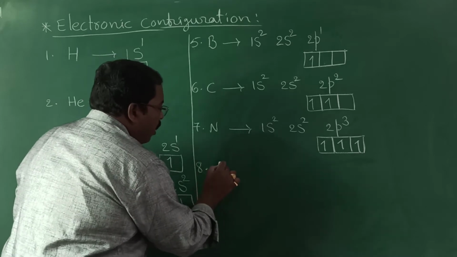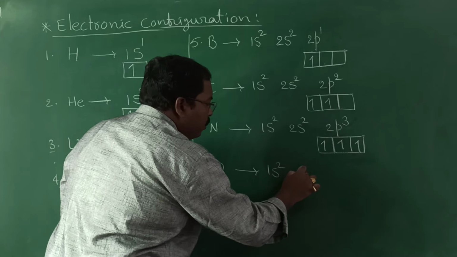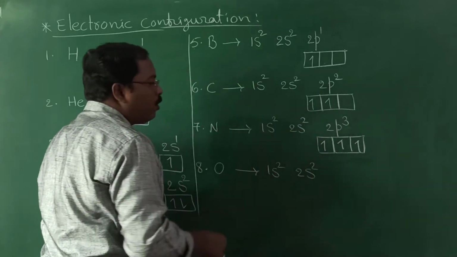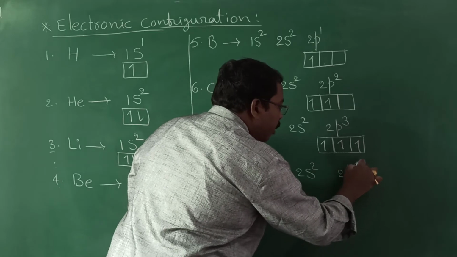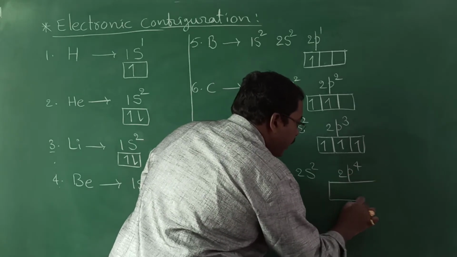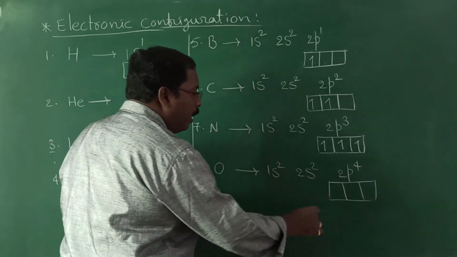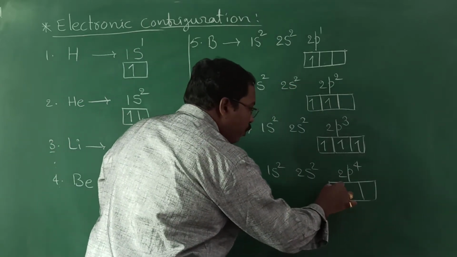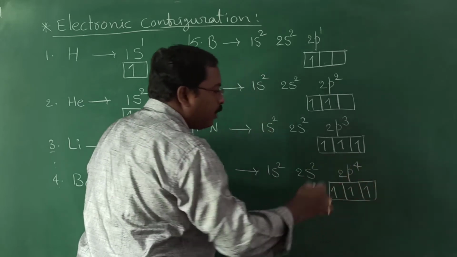Next, oxygen, 8 electrons, 2, 4, still how many left? 4 left. Anyway, p can accommodate up to 6. So the remaining 4 electrons now enter into p orbital. Now coming to the representation, 1, 2, 3.